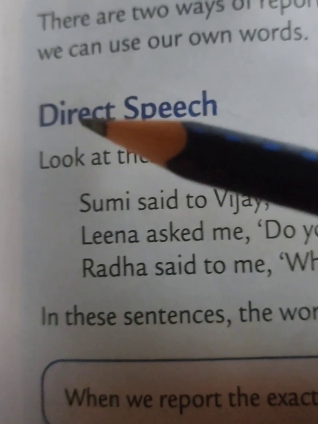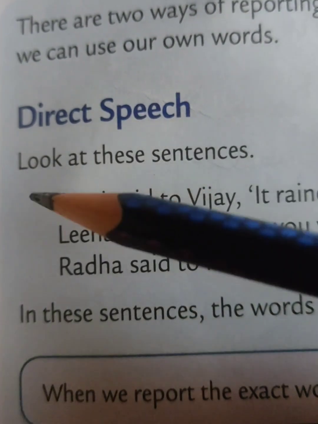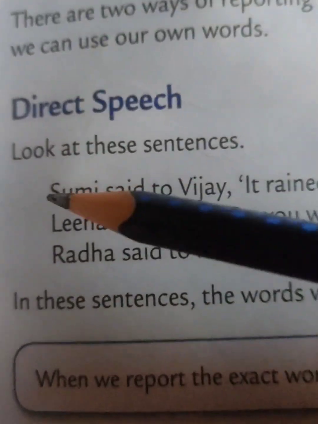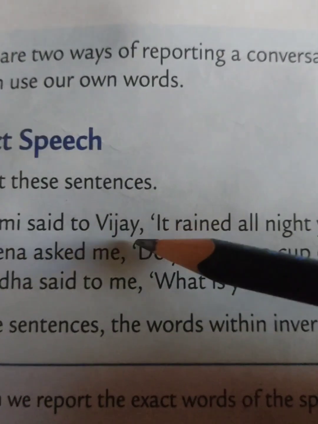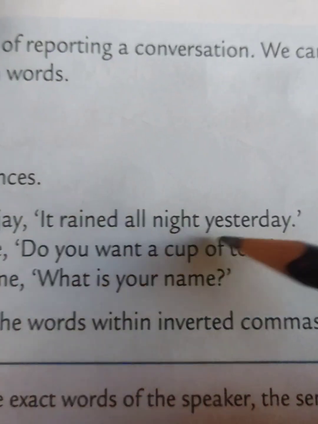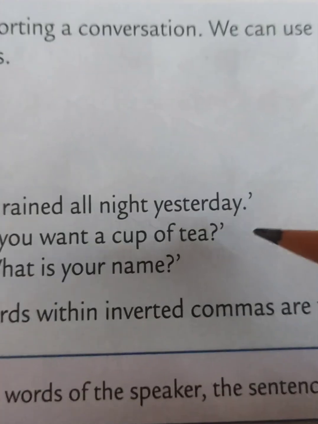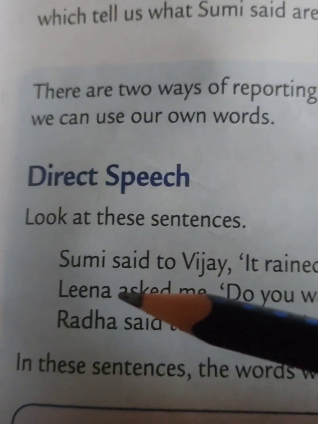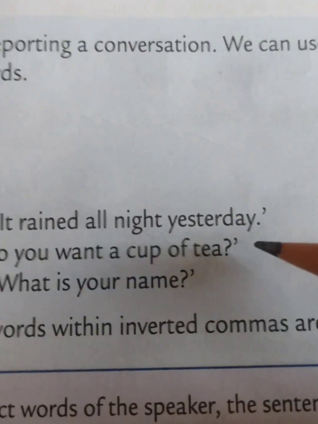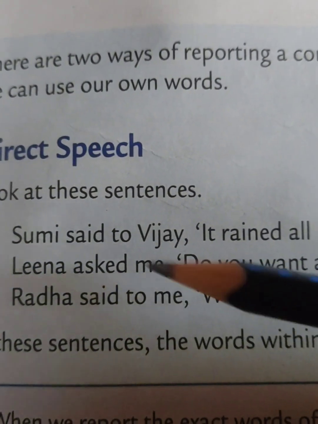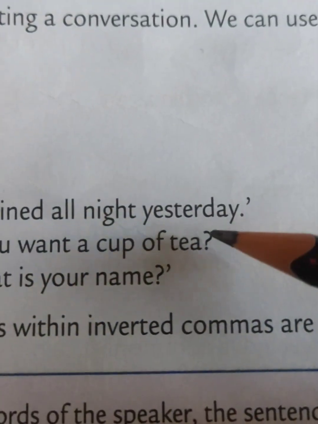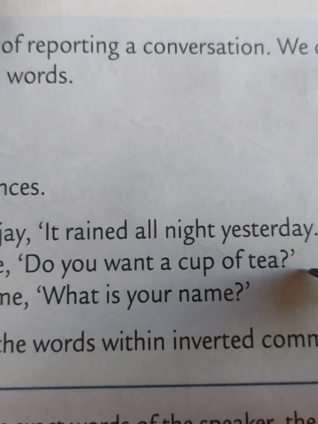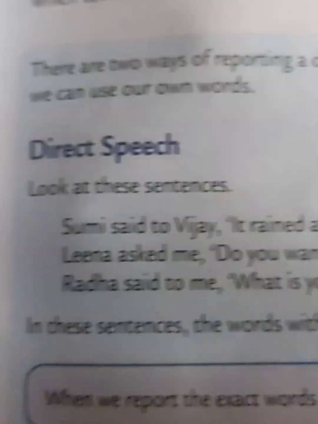Now here you see direct speech. Look at these sentences. Sumi said to Vijay, 'It rained all night yesterday.' So here you can see after Vijay there is a comma. Then in single inverted commas there is the statement, and it ends with a full stop. Leena asked me, 'Do you want a cup of tea?' Here also you can see after "Leena asked me" there is a comma. Then in single inverted commas you can see this question, and then a question mark.